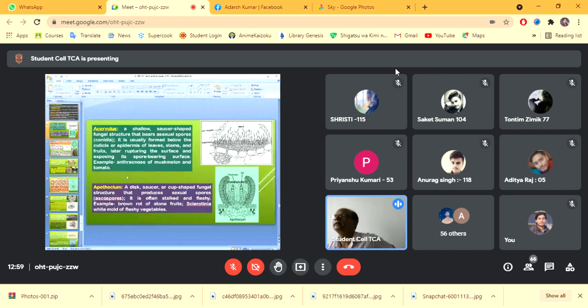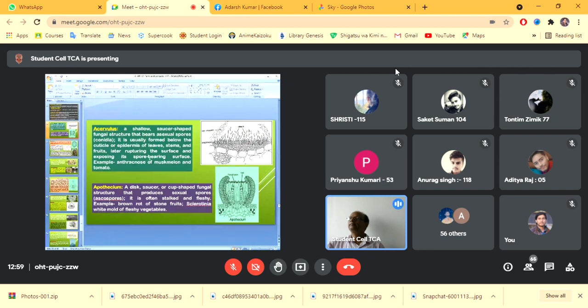Then you can see here an acervulus, a shallow or saucer-shaped fungal structure that bears asexual spores, that is conidia. And here you can see the apothecium, a disc, saucer, or cup-shaped structure that produces sexual spores.